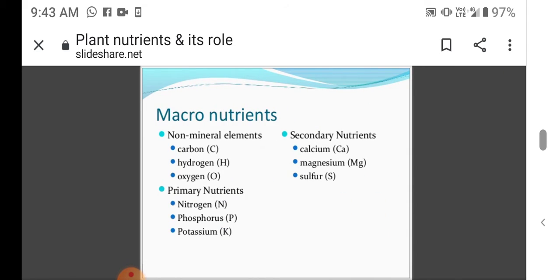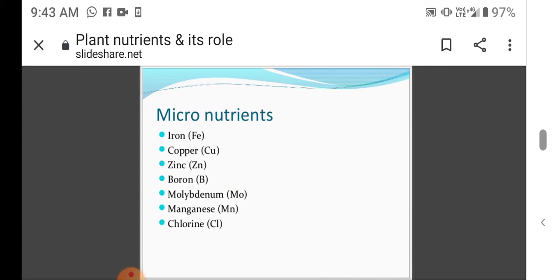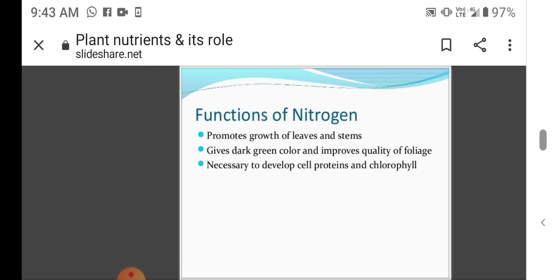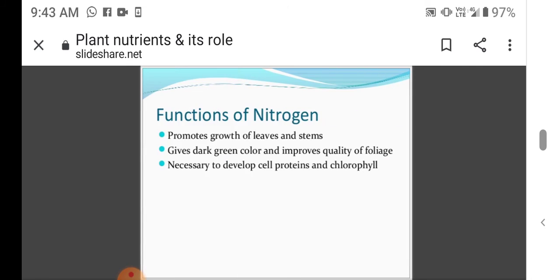The macronutrients are non-mineral elements: carbon, hydrogen, oxygen; the primary nutrients nitrogen, phosphorus, potassium; and secondary nutrients calcium, magnesium, and sulfur. The micronutrients are iron, copper, zinc, boron, molybdenum, manganese, and chlorine. Now the functions of these macro and micronutrients.